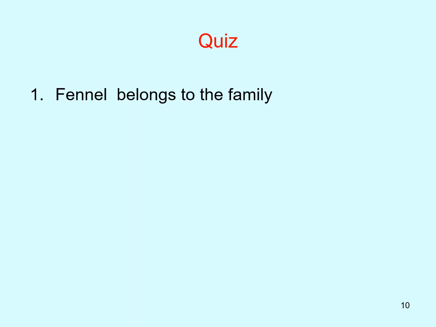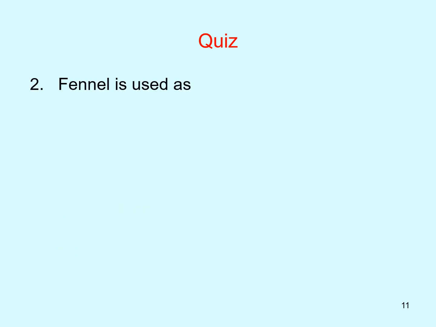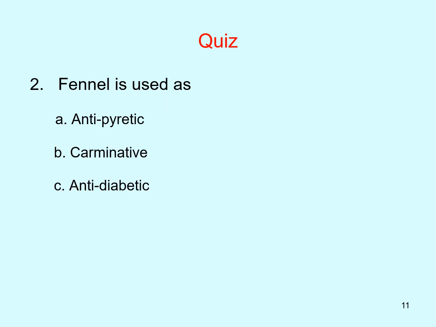Under the quiz questions, first: fennel belongs to family Scrophulariaceae, Leguminosae, Solanaceae, Umbelliferae, and your correct answer is Umbelliferae. Second quiz question: fennel is used as antipyretic, carminative, antidiabetic, antiviral, and your correct answer is carminative.